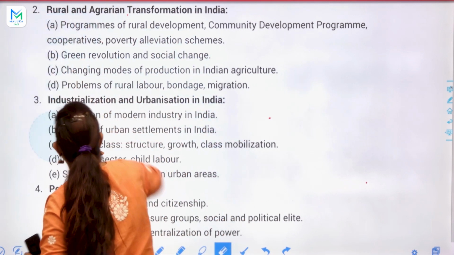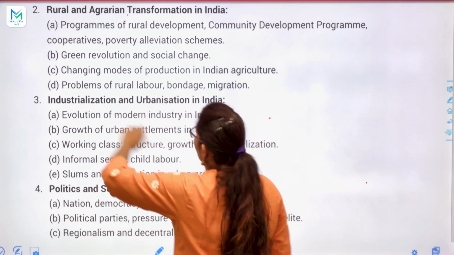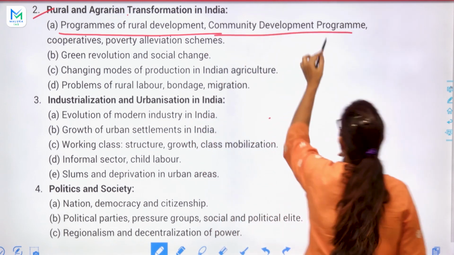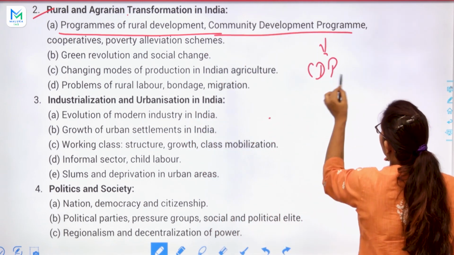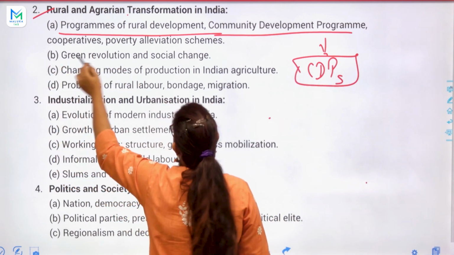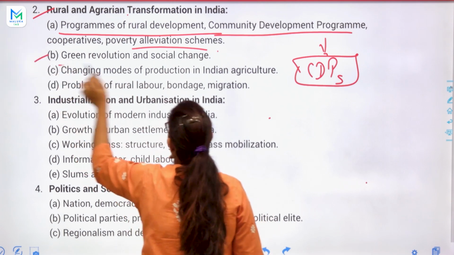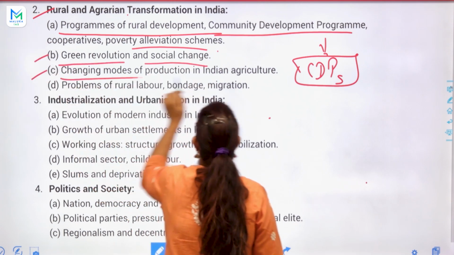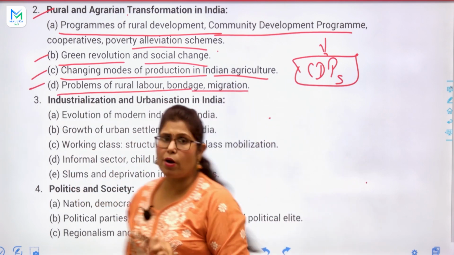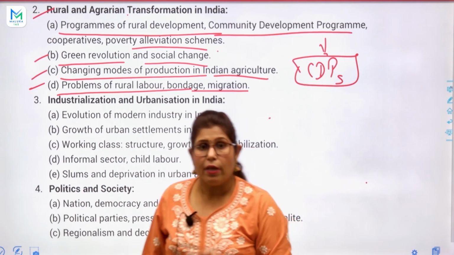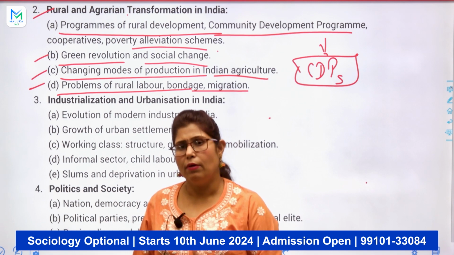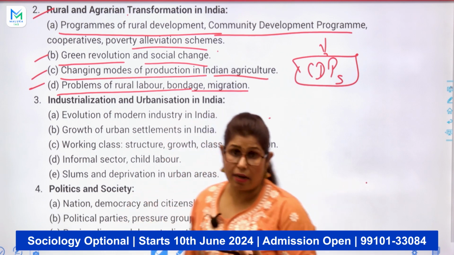Rural and agrarian transformation in India. So programs of rural development, community development program, which we can see as CDPs, okay, and cooperative poverty alleviation schemes. Second, green revolution and social change, changing modes of production in Indian agriculture, problems of rural labor, bondage and migration. Very important topic and very interesting. Okay, so economy से भी connect है, some history से connect है, some social justice से है ना, we can see the connectivity of this topic.